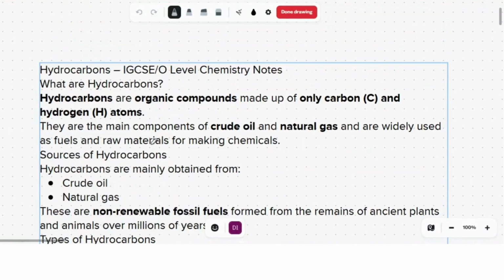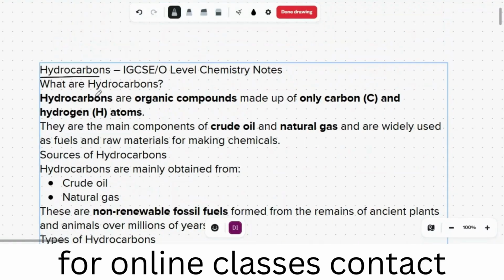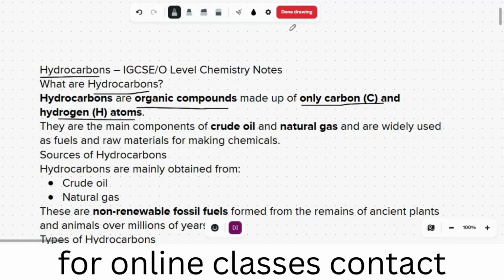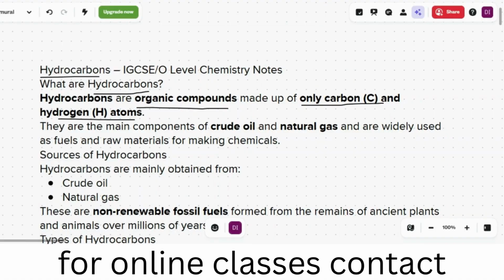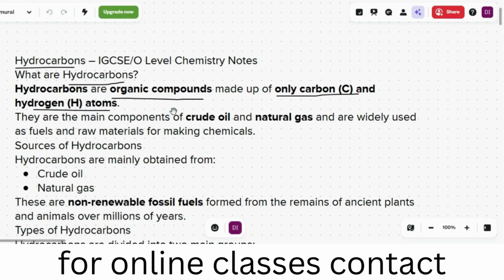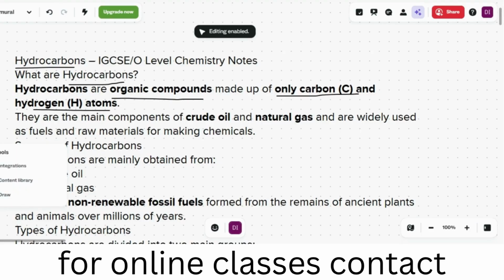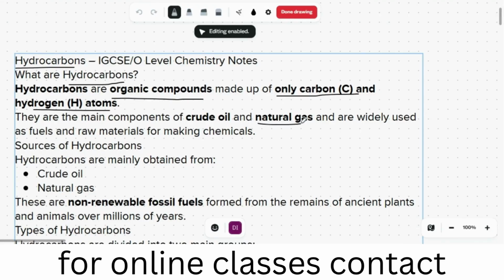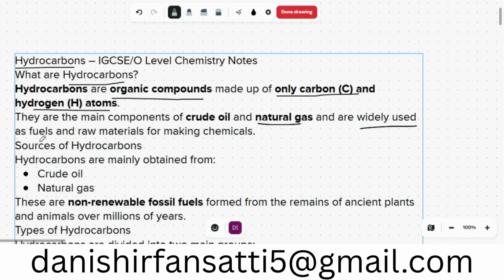Today we are going to talk about hydrocarbons. So what are hydrocarbons? Hydrocarbons are organic compounds made up of only carbon and hydrogen. They are the main components of crude oil and natural gas, and are widely used as fuel and raw material for making chemicals.